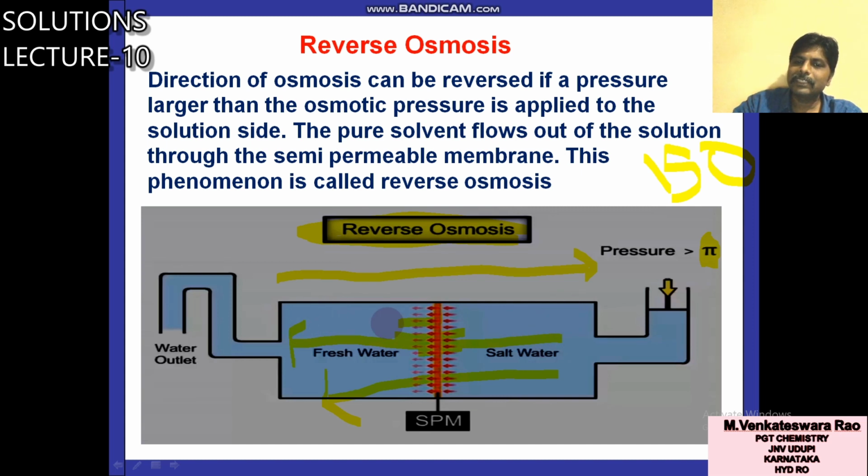It is just the reverse of the earlier definition of osmosis. So that's why it is reverse osmosis. If you use a pressure greater than this osmotic pressure, then pure solvent flows out of the solution through the semi-permeable membrane. This phenomenon is called reverse osmosis. Sometimes questions will be asked from this diagram also. It is important to note the diagram also.